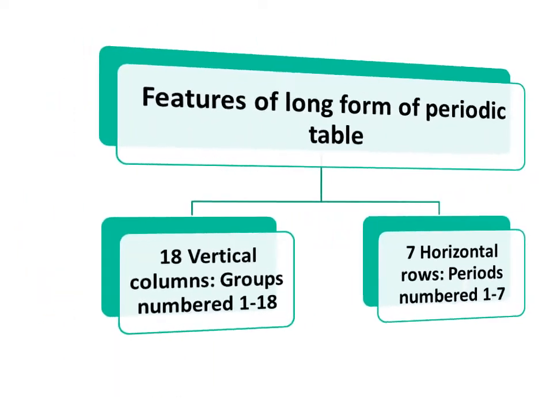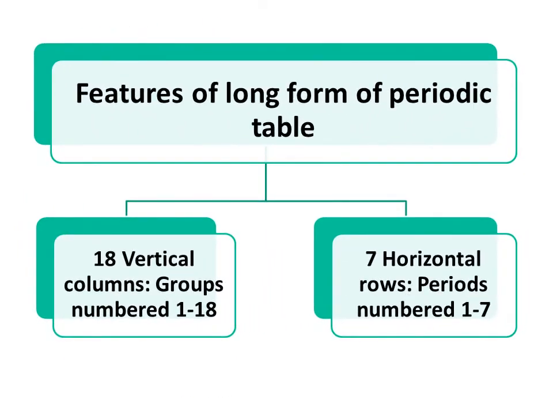It contains 18 vertical columns known as groups, numbered 1 to 18, and 7 horizontal rows known as periods, numbered 1 to 7.